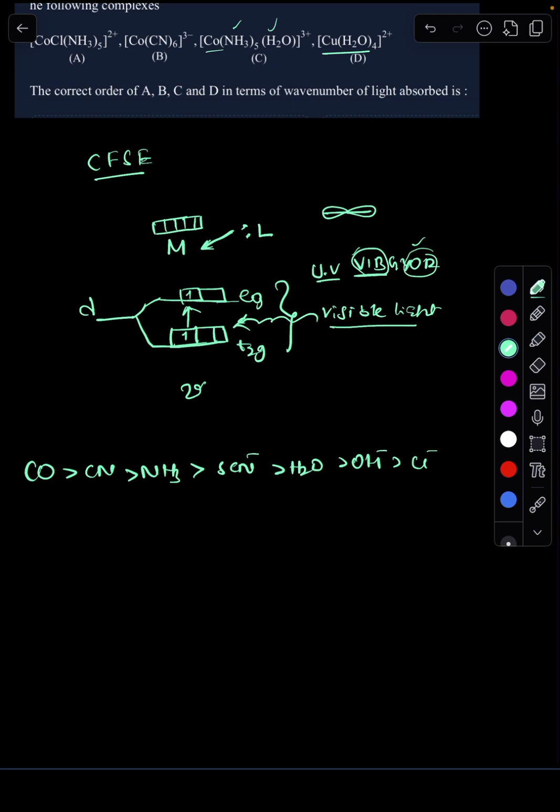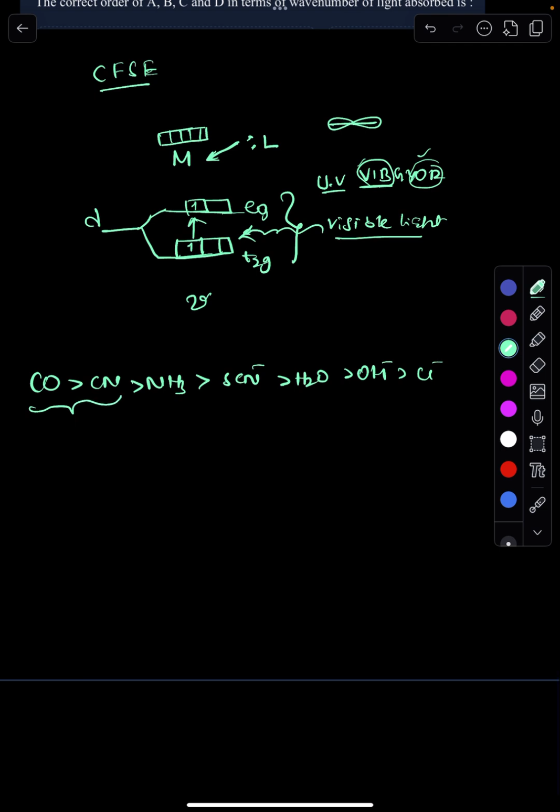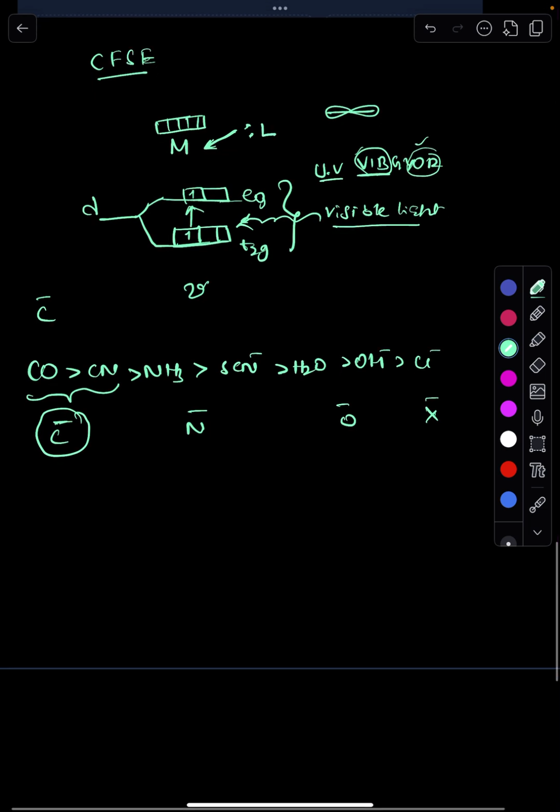How can you remember this spectrochemical series easily? Carbon donors with negative charge, then nitrogen donors with negative charge, then oxygen donors with negative charge, then halogen donors with negative charge. Carbon donors with negative charge act as very strong field ligands because carbon is not that electronegative.